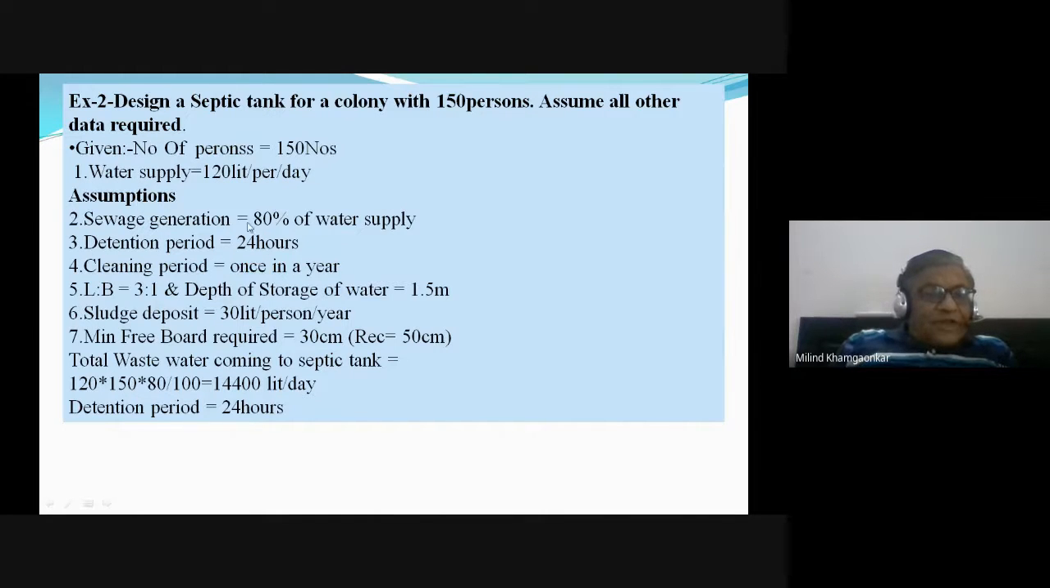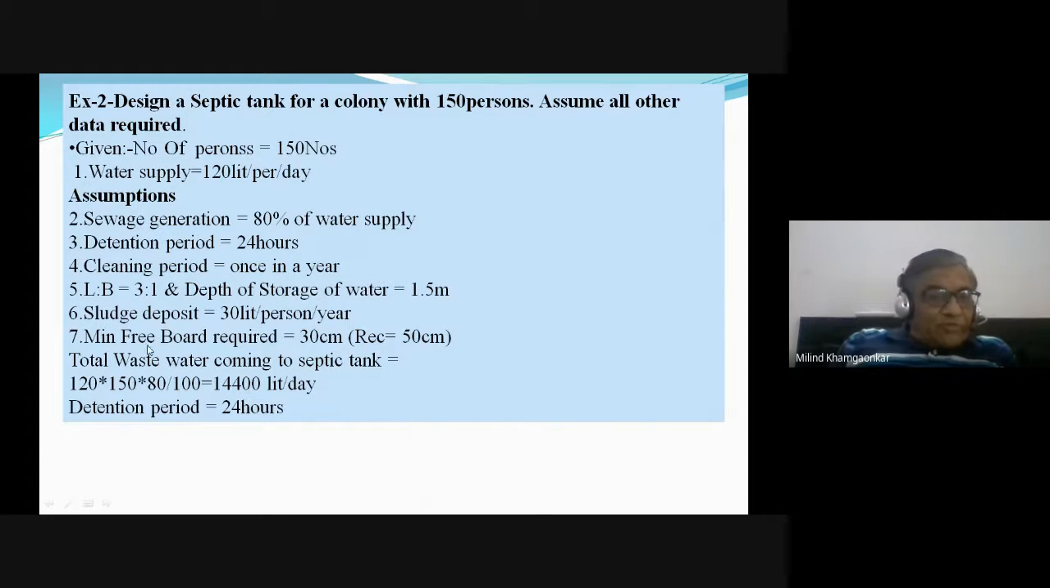It is assumed that the sewage is 80% of the water supply. Detention period is 24 hours. पहले न्यूमेरिकल में हमने वो 18 hours लिया था. Cleaning period once in year. Length to breadth 3:1. Depth of the storage of water is 1.5 meter. Sludge is 30 liters per person per year. Freeboard is required is 30 centimeter, but provided is 50 centimeter.